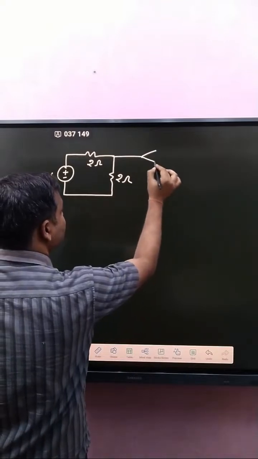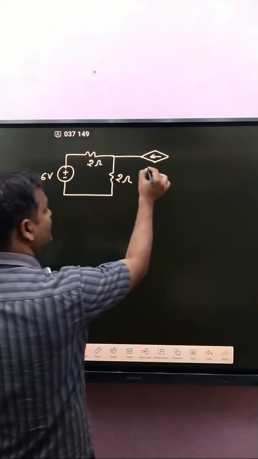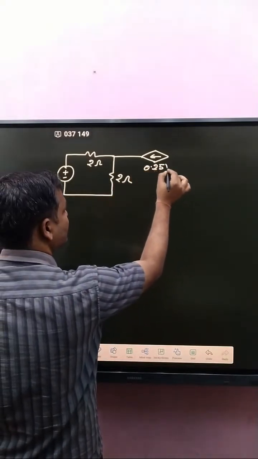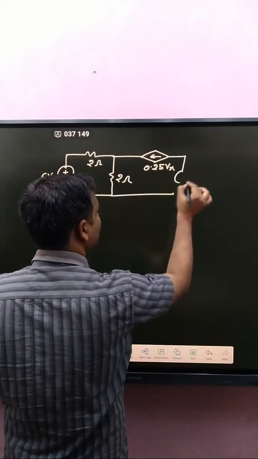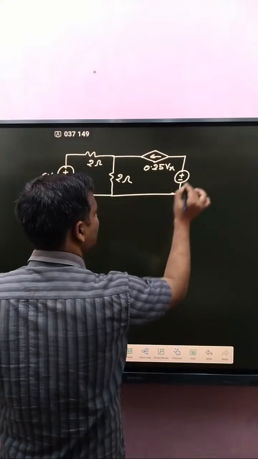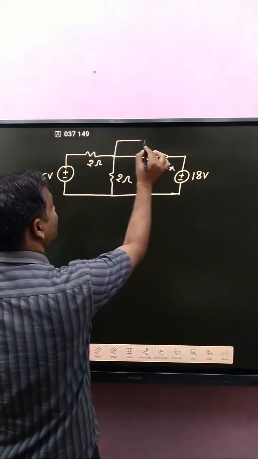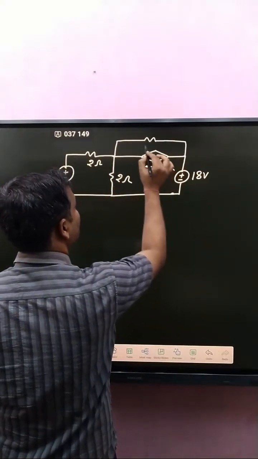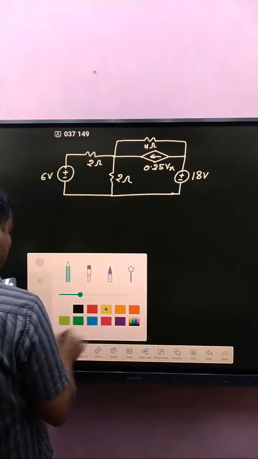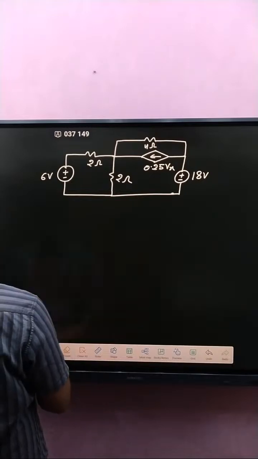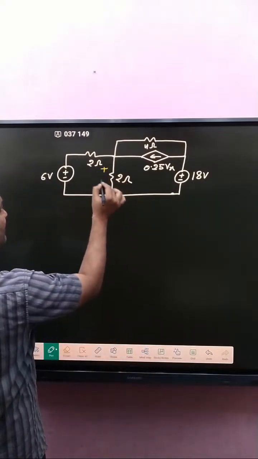A current source, 0.25 into Vx, plus minus 18 volt, and here 4 ohm. Our motto is to determine Vx.